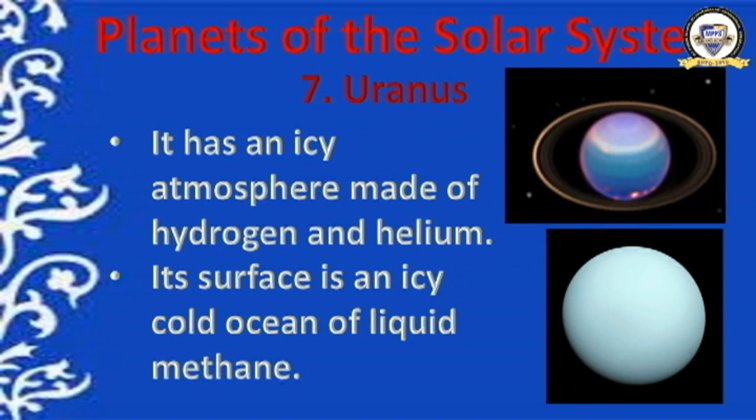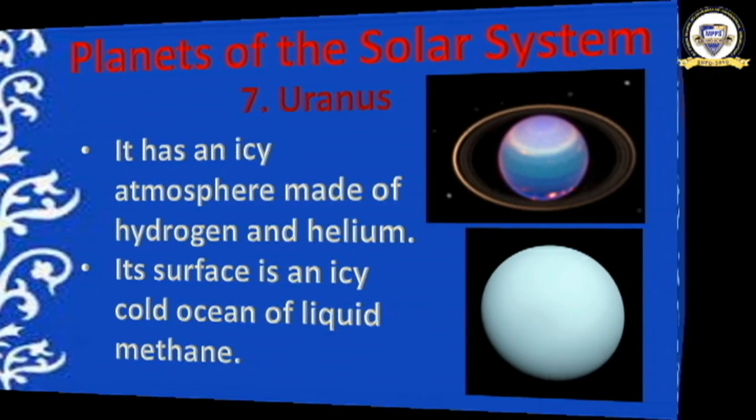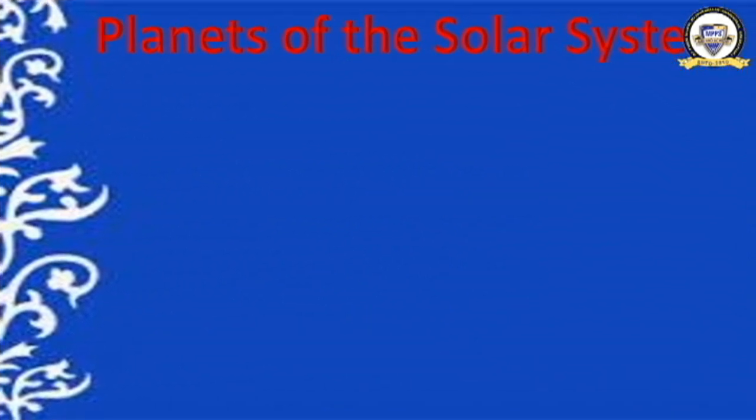Okay, moving ahead to the eighth one, the last planet, the farthest planet from the sun. What is that? Neptune. Neptune is the fourth largest planet of the solar system and the eighth planet out from the sun. Do you know when it was discovered? It was discovered in the year 1846 by two mathematicians. Who were they? John Couch Adams of England and Urbain Le Verrier of France. These two mathematicians discovered this planet in the year 1846.